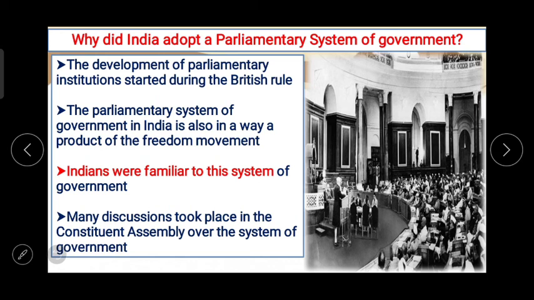India adopted the parliamentary system of government for several reasons, and on the screen you can see the development of parliamentary institutions started during the British rule. And as we know, Britishers ruled our country for 150 years. The British rulers governed in accordance with this system.